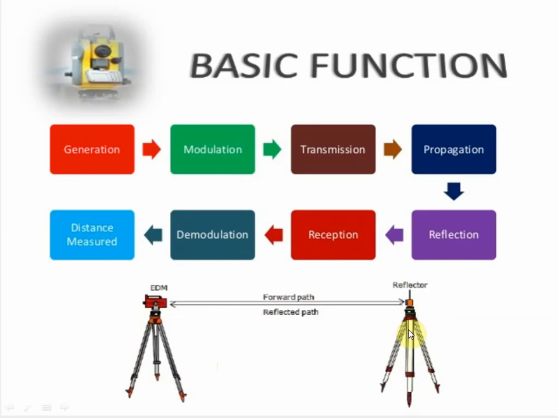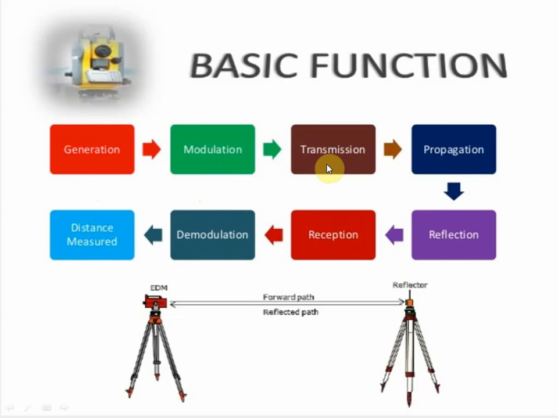You can see the forward path and the reflected path. Generation is where the waves are generated. Modulation is the process of applying the signal to a carrier. And next the waves are transmitted.